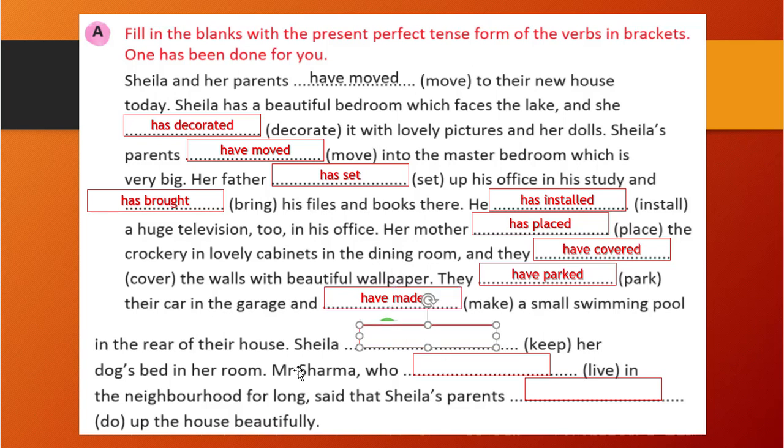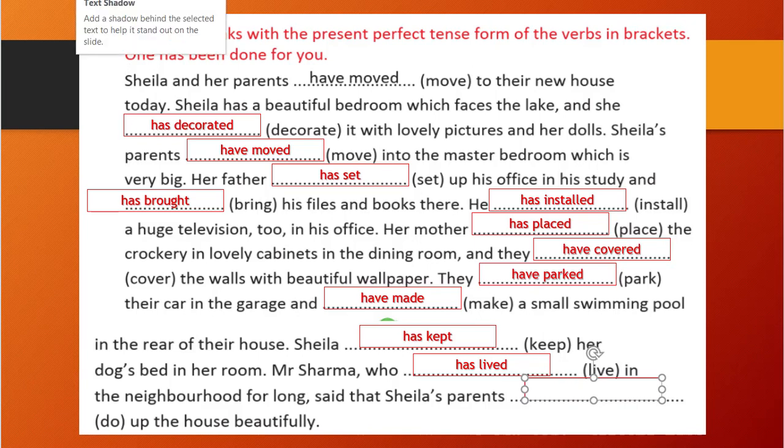Sheila, blank space, her dog's bed in her room. So Sheila is a singular, so it has to be has, and keep, past participle is kept. Correct. Has kept her dog's bed in her room. Mr. Sharma, who has lived, right? Mr. Sharma here is a singular, so has will be there, has lived in the neighborhood for long, and said that Sheila's parents, that is a plural, so it has to be have, and do is have done up the house beautifully.